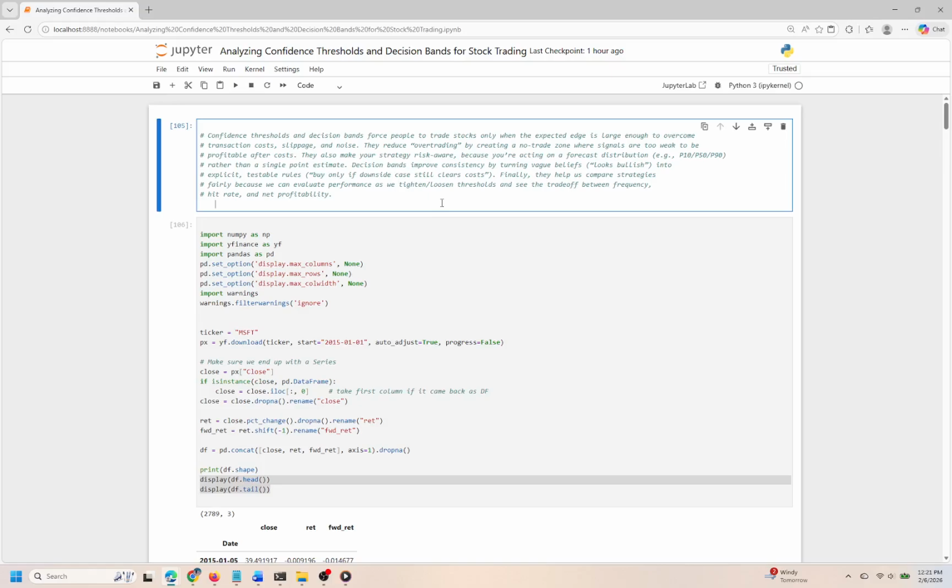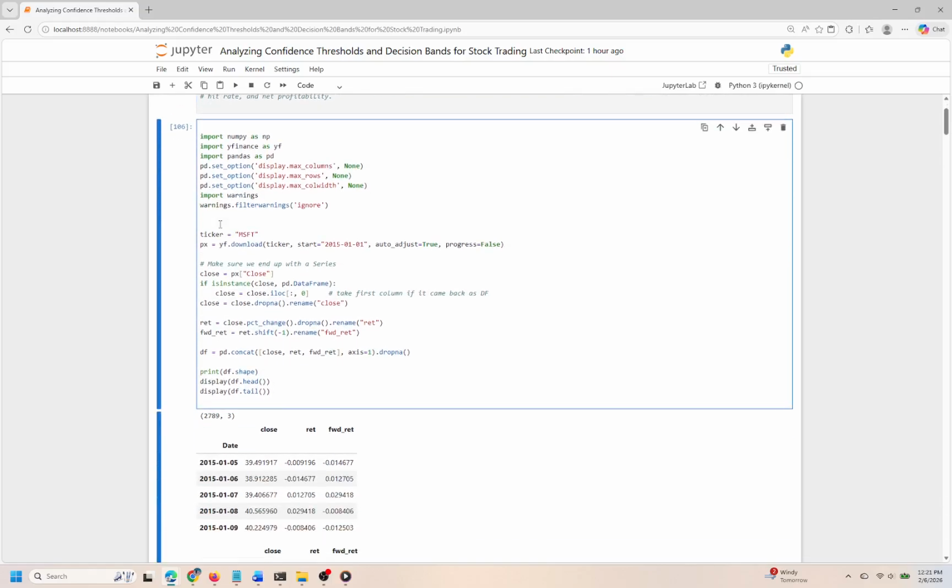As we move forward to the next cell, we can expect to delve deeper into how these concepts can be operationalized in real trading scenarios, incorporating specific metrics and visualizations that can aid in making informed decisions. Cell 2. In this cell, we're setting the groundwork for analyzing Microsoft's stock prices and their returns. By importing essential libraries and retrieving historical data, we can prepare our dataset for further exploration. This step is crucial because it lays the foundation for understanding how stock returns behave over time, which can inform